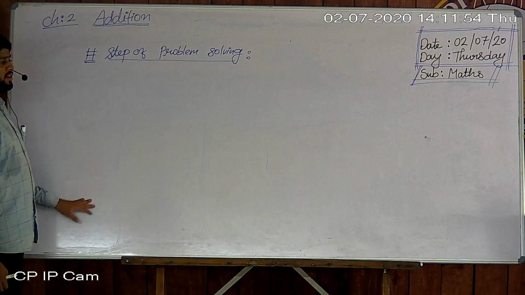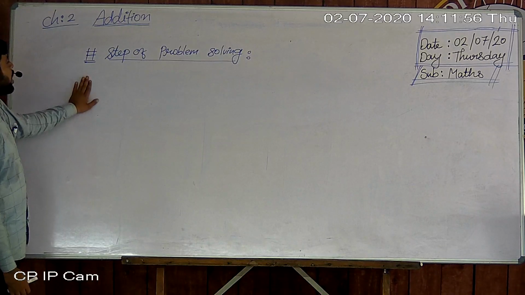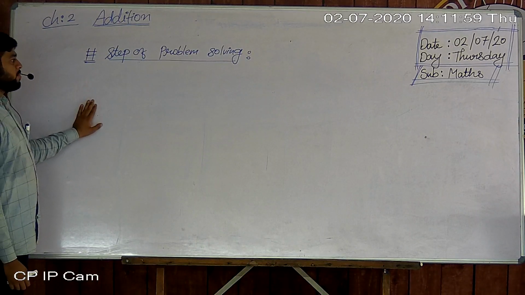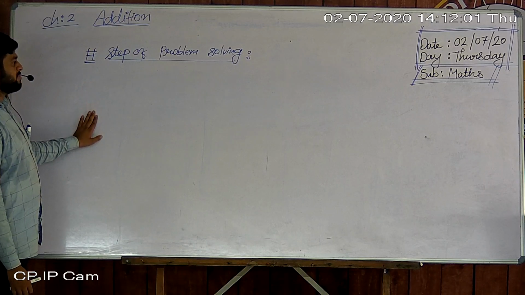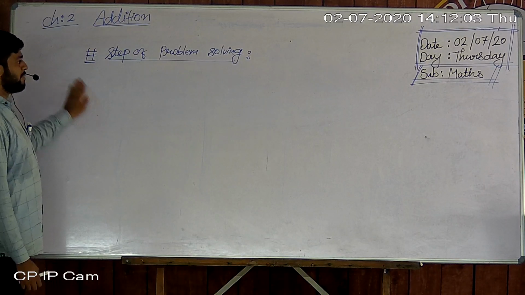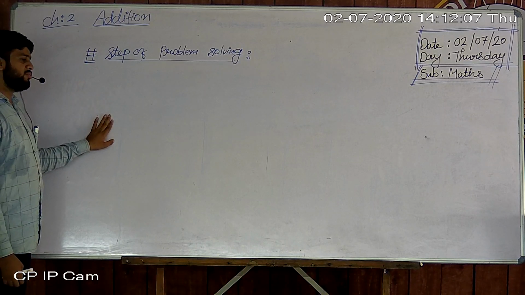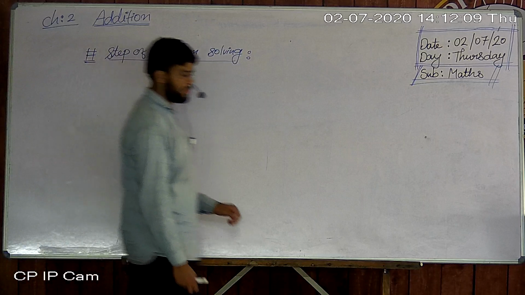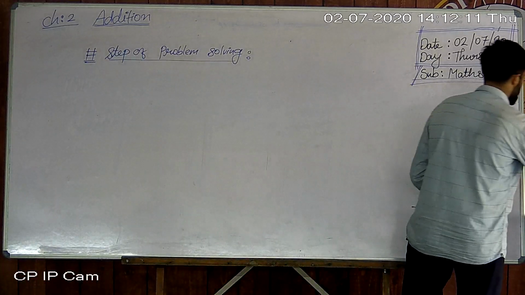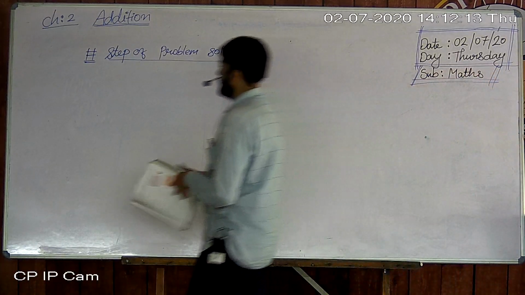Okay, and then we get the main answer. So how many steps of problem solving are there? First of all, I am writing here how many steps there are and how we can use all the steps in word problems. I'll explain and teach you.